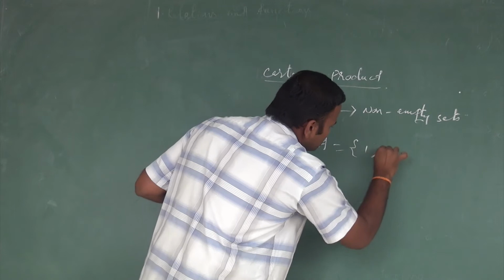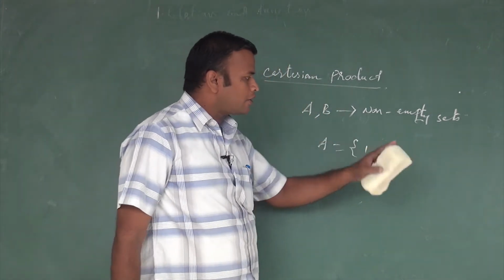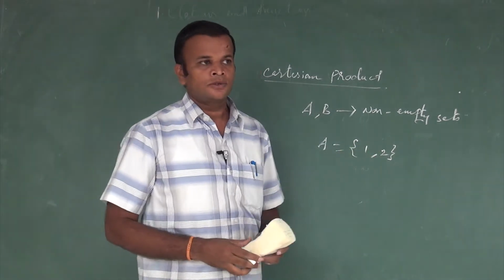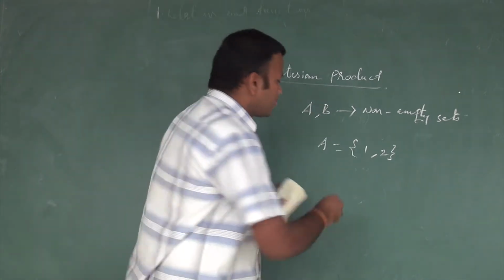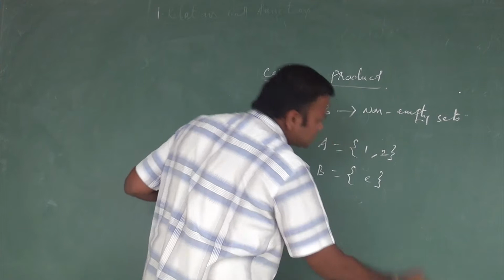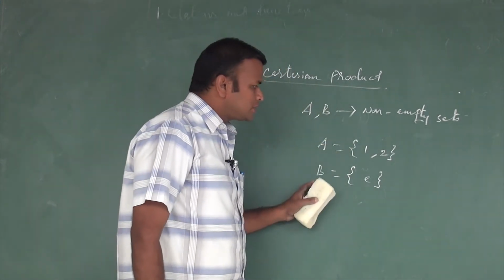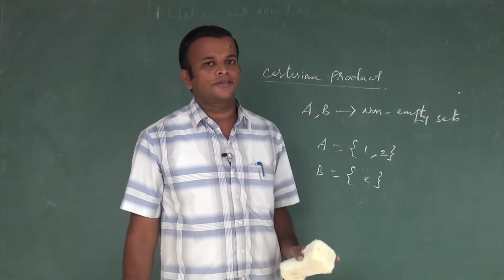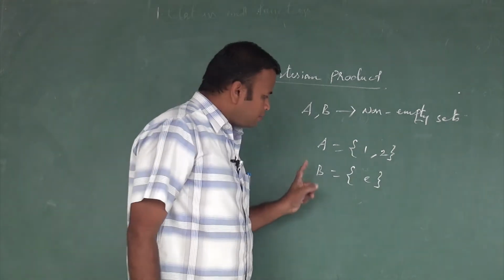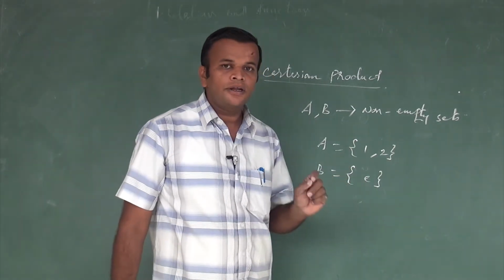Suppose A is {1, 2}. We say this set A is a non-empty set because it has two elements. The elements are 1 and 2. And another set B contains just one element, the element is E. So we say these two sets are non-empty sets, because A contains two elements 1 and 2, and B contains at least one element E.